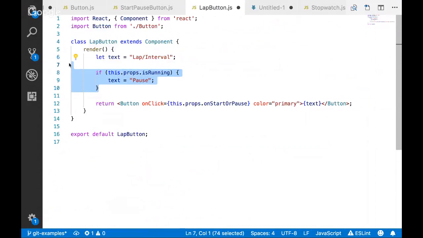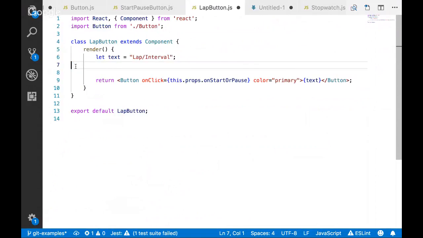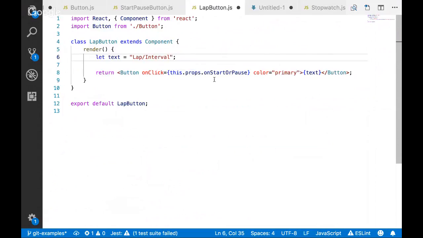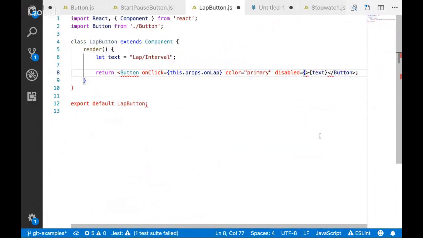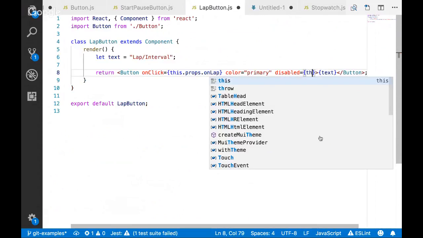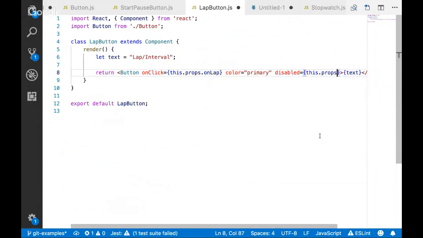Now, we can pass is running into it as a property, but it's not going to change its text. What we can do is expect it to get passed in. We had on start pause, on lap. I'll have that be our primary right now. And then what I'm going to do is set the disabled state just right here to this dot props dot.